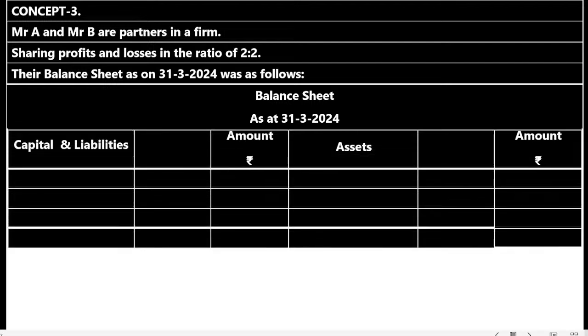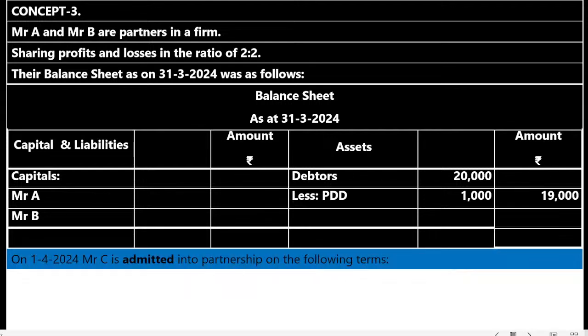Balance sheet as at 31st/3/2024. Left hand side capital and liabilities amount rupees. Right hand side assets amount rupees. Capitals Mr. A, Mr. B. Assets and debtors 20,000 gross amount less PDD, old PDD 1,000, net amount is 19,000. On 1/4/2024, Mr. C is admitted into partnership on the following terms.